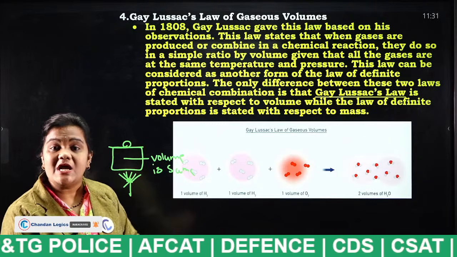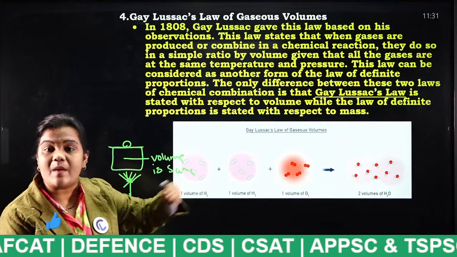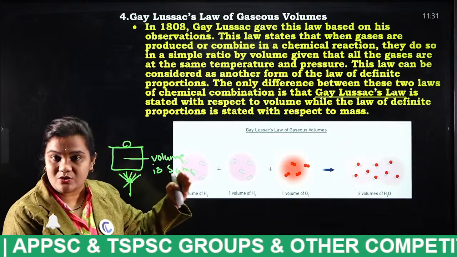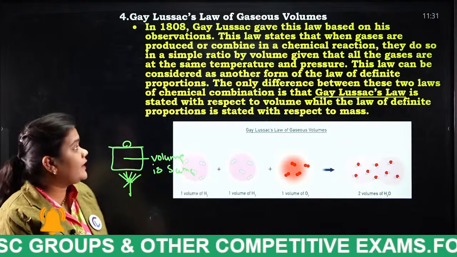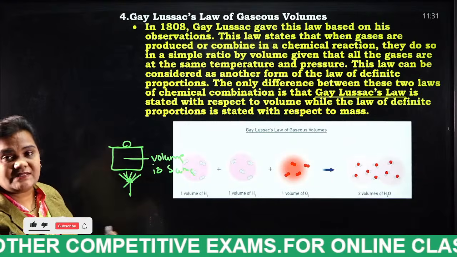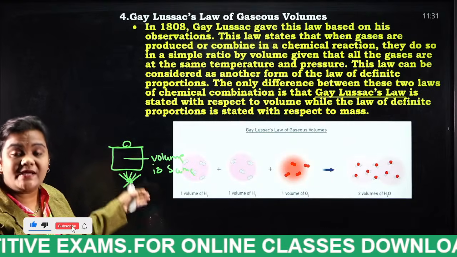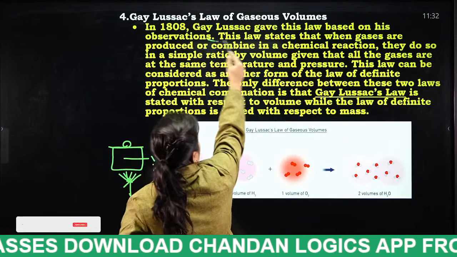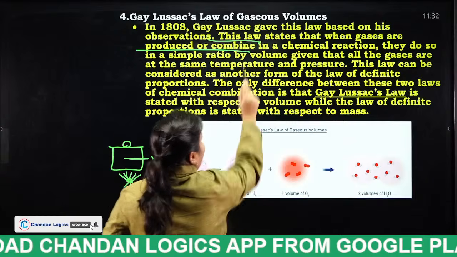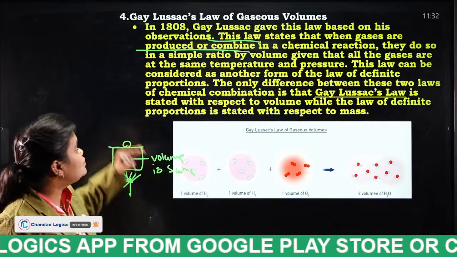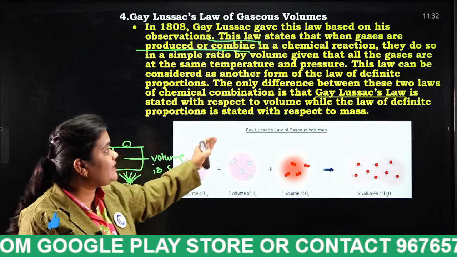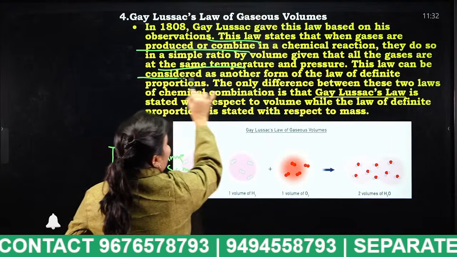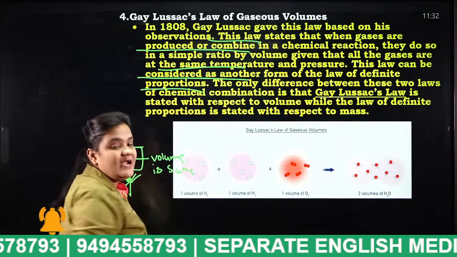What is here actually? Pressure is directly related to temperature. Who discovered this law? Gay-Lussac's law was given by Gay-Lussac in 1808. This law states that when gases are produced or combined in a chemical reaction, they do so in a simple ratio by volume, given that all the gases are at the same temperature and pressure. So this law can be considered as another form of law of definite proportion.